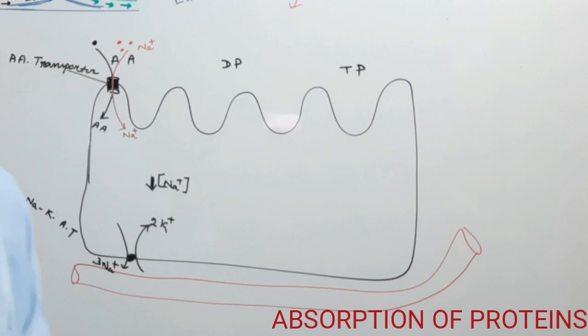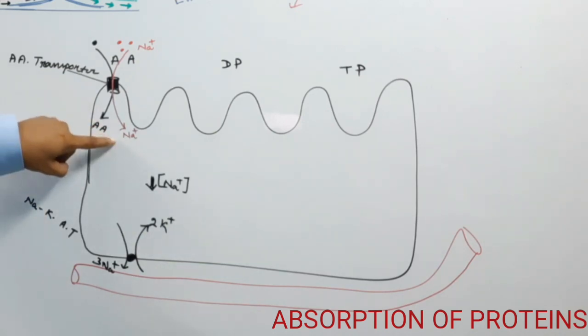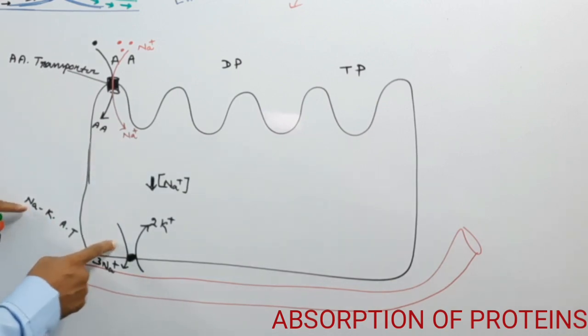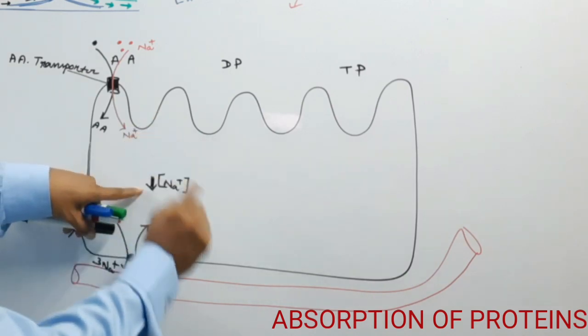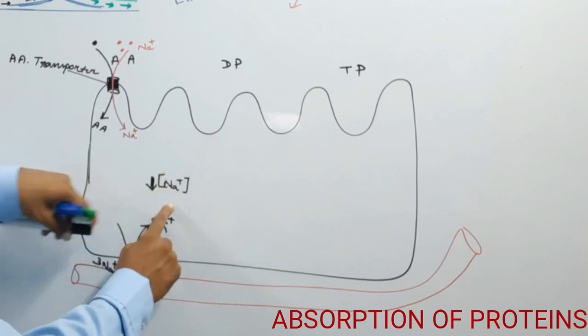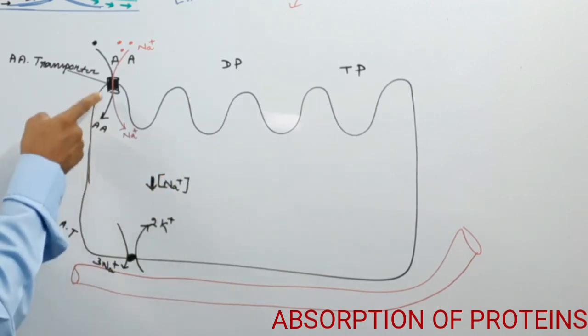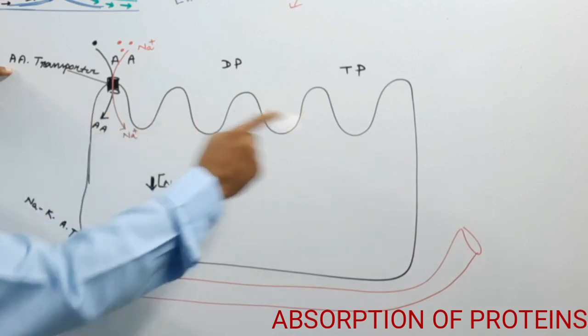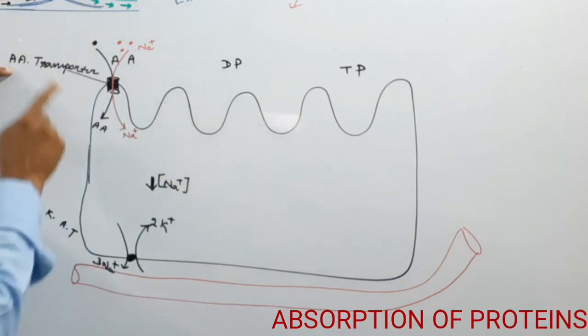So amino acid is absorbed by the secondary active transport system. With the sodium potassium active transport, the concentration of sodium goes down inside the cell. When the concentration of sodium goes down inside the cell, it triggers the amino acid transporter present at the apical surface of the enterocyte cell.